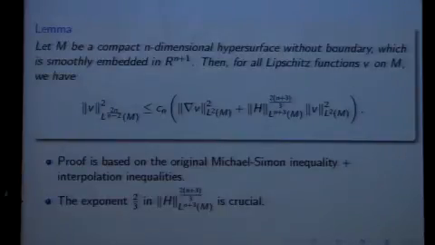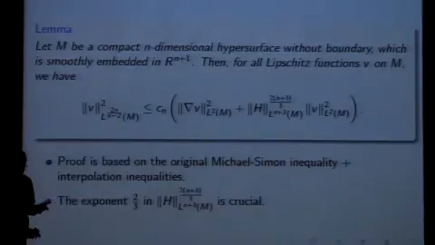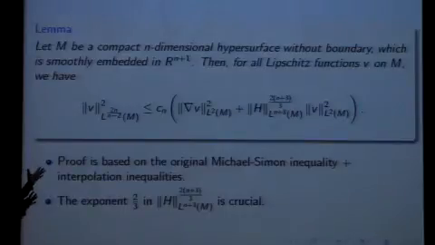However, there's one catch here. In this quantity you see the L^{n+3} norm of the mean curvature, and we know that if we bound the second fundamental form up to the power n plus 3, then we can bound the mean curvature up to the power n plus 3.